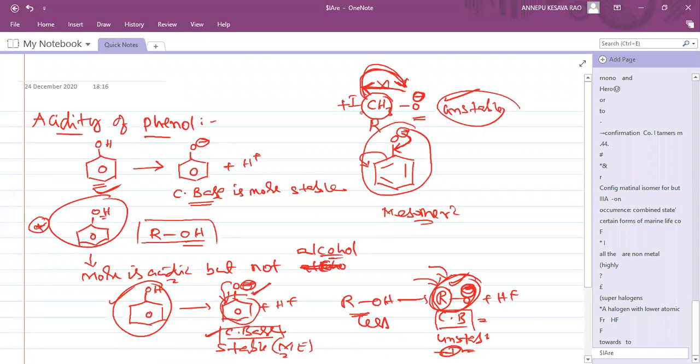The more atoms the minus charge spreads over, the more stability. On all the carbons the negative charge spreads, so it is stable. The point to remember: phenols are more acidic than alcohols because the conjugate base, the phenoxide ion, is stable due to the mesomeric effect.